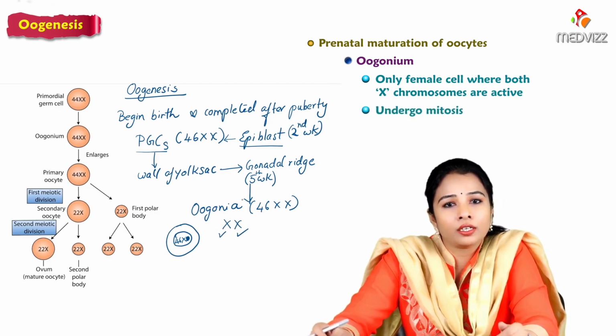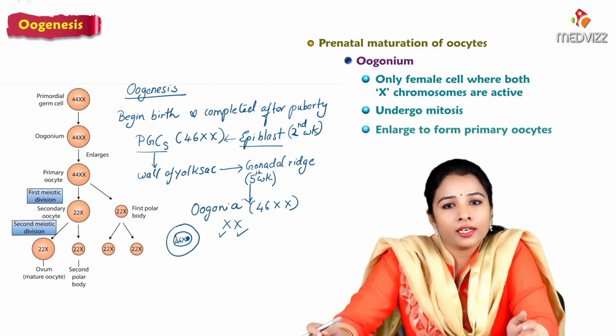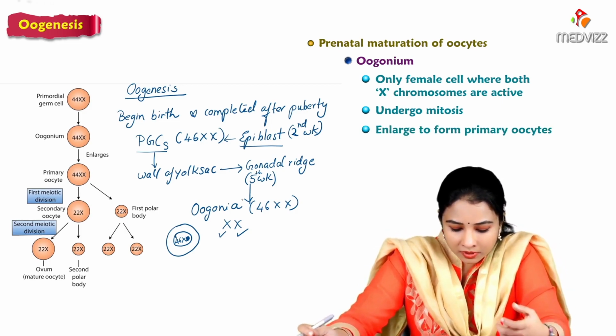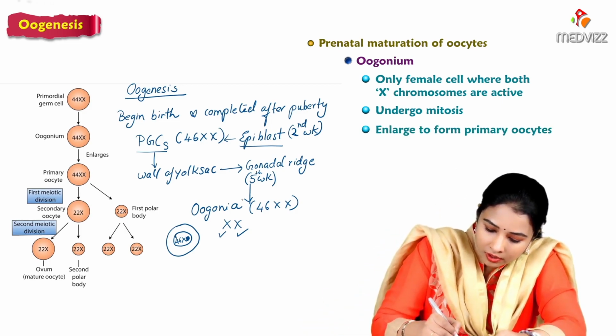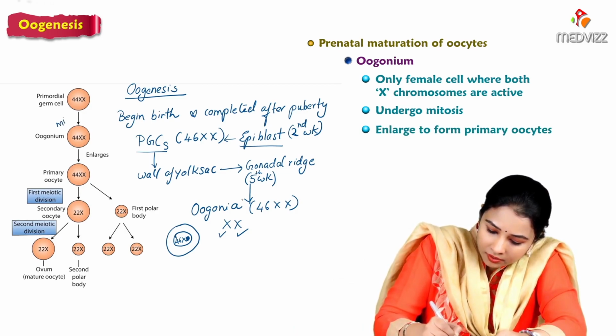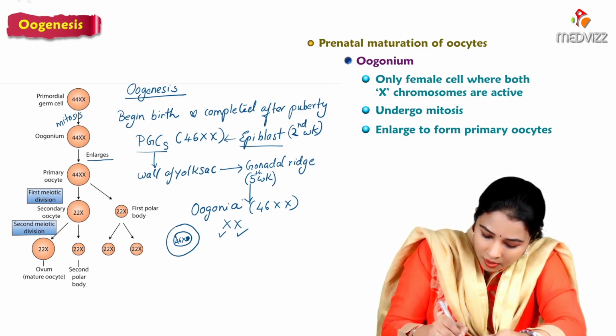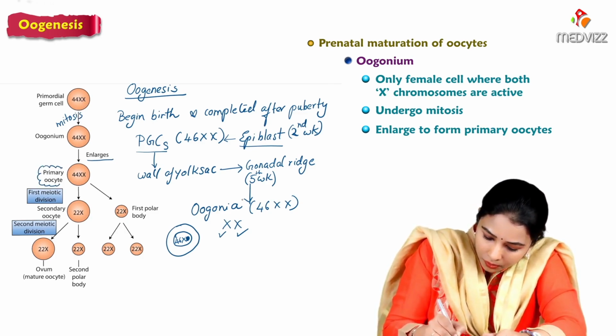These oogonia undergo mitosis and enlarge to form primary oocytes. The primordial germ cells undergo stages of mitosis and enlarge further to form the primary oocyte.